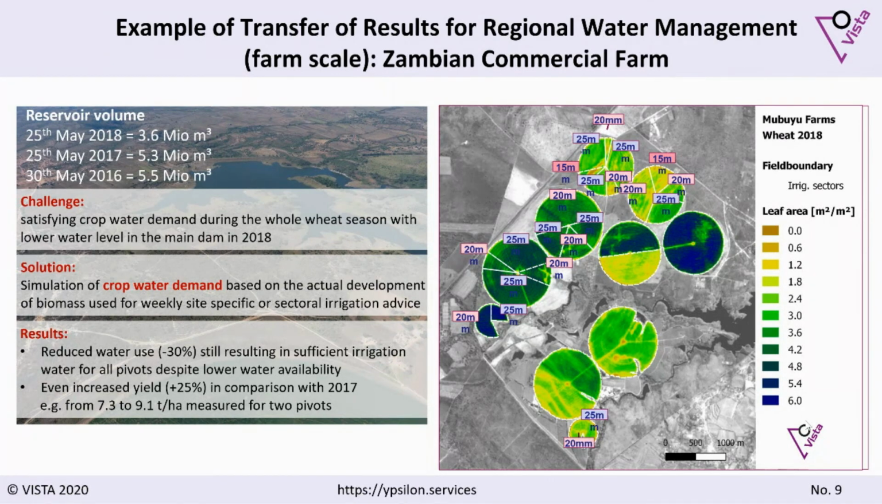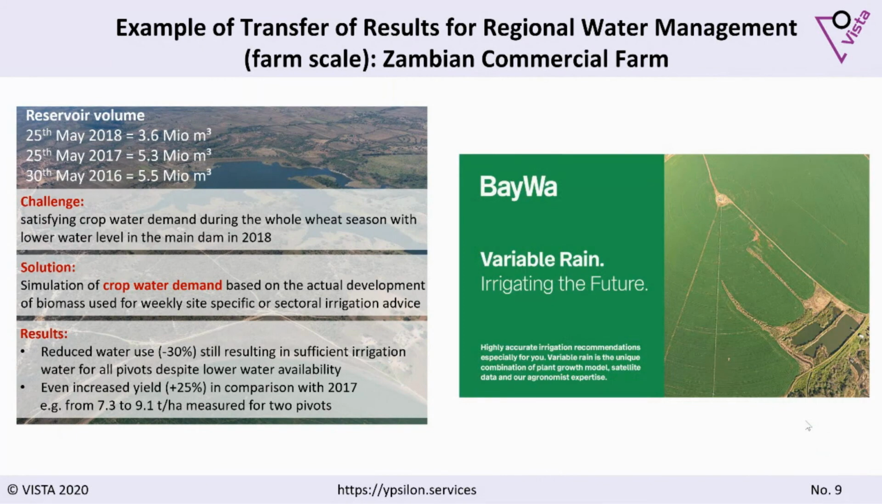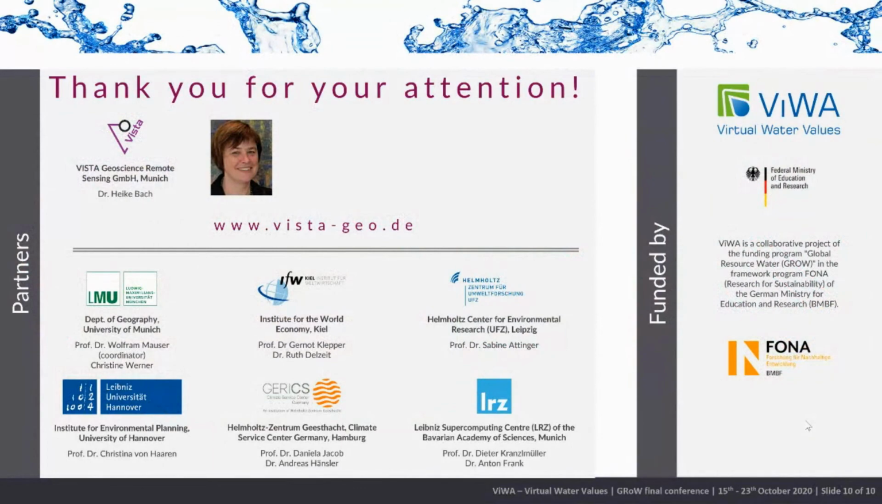And this is now an operational service that we apply already in 6 countries on the globe. And our partner with this is ViWA, who are distributing it as a trade market variable rain. So you see, we can really make a lot of very down-to-earth services based on our satellite data and simulation, and based on the results of the ViWA project.